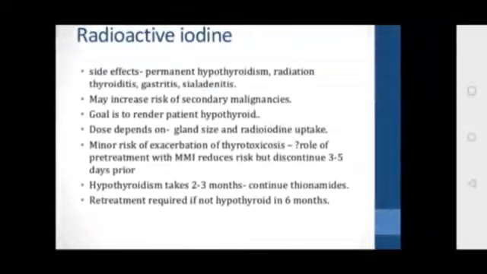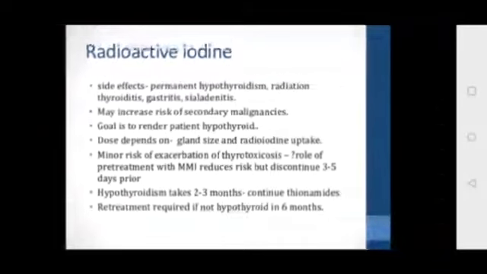Radioactive iodine is an effective agent for delivering high radiation doses to thyroid tissue. It emits mainly beta radiation, 90% beta radiation. It emits beta particles and gamma rays as well. Beta rays are utilized for their destructive effects on thyroid cells.